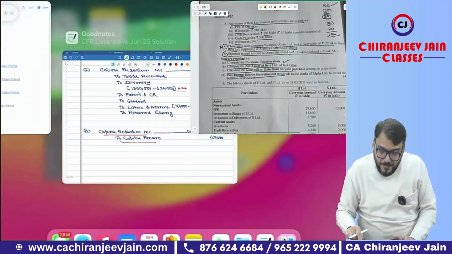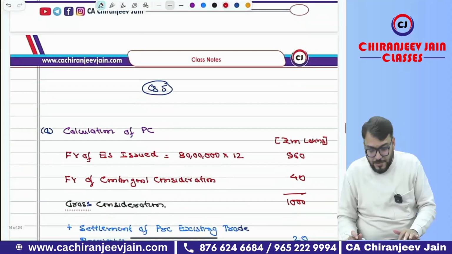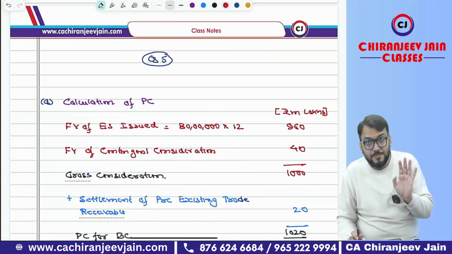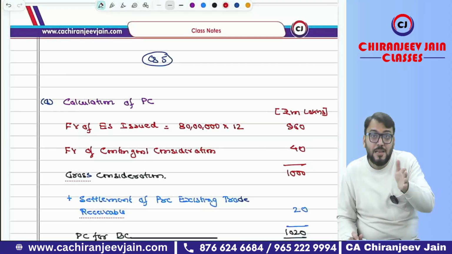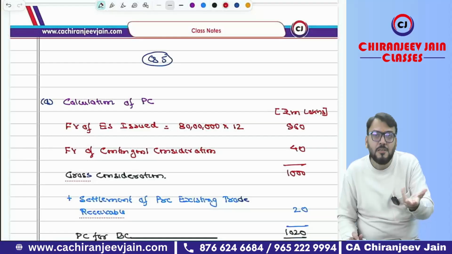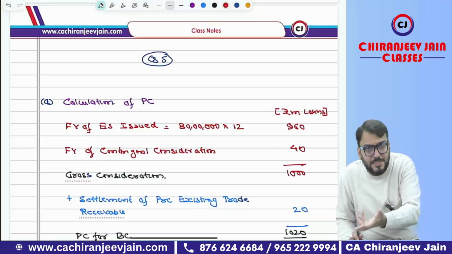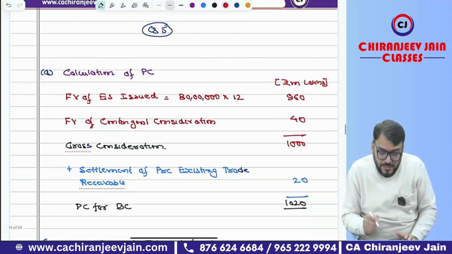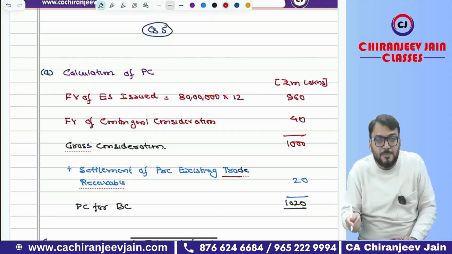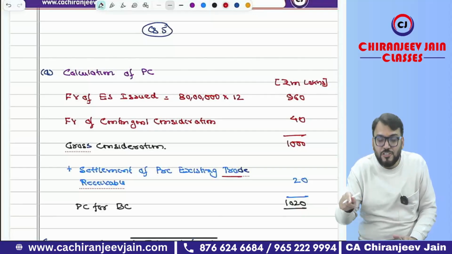So what I have done is give you two answers. I don't know what the institute will do about this particular point, and I also don't know what you have done. But I will give you my answer, and let's see what the institute gives as their solution. First, I have assumed that this trade receivable, the pre-existing relationship, is adjusted with PC for business combination.